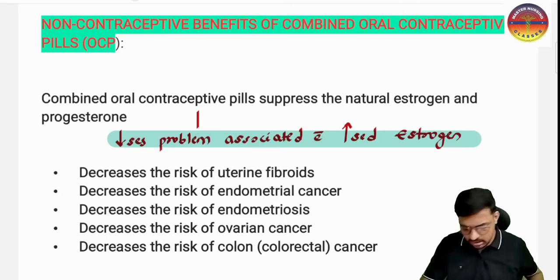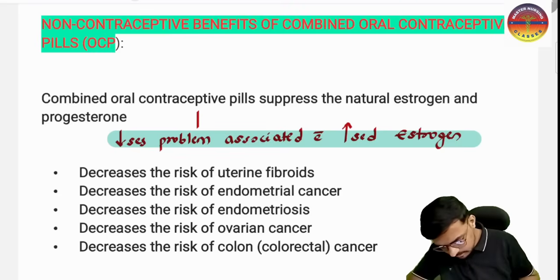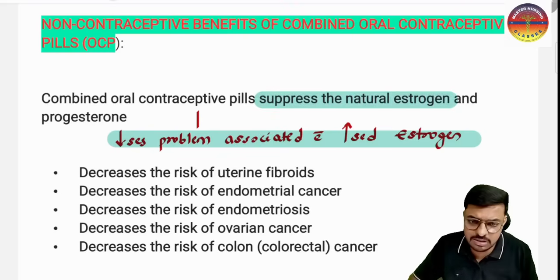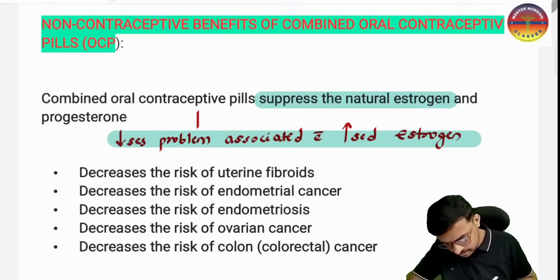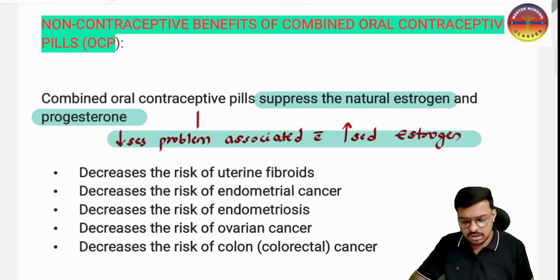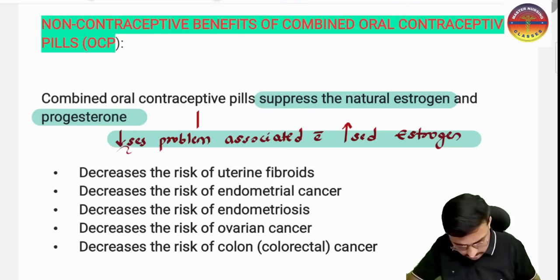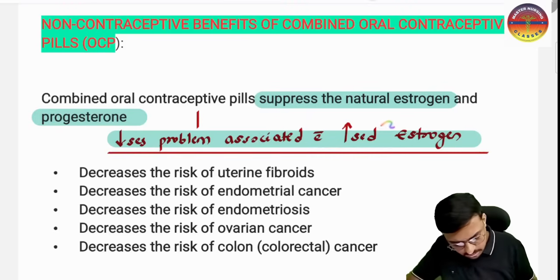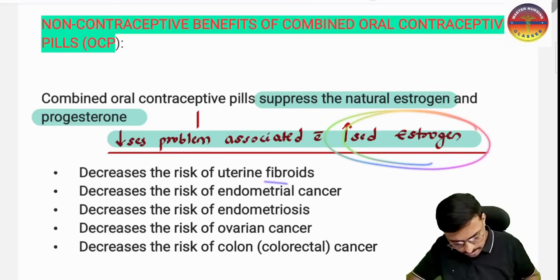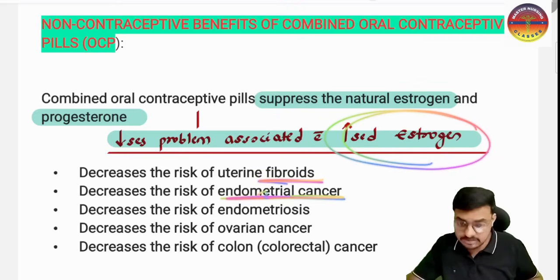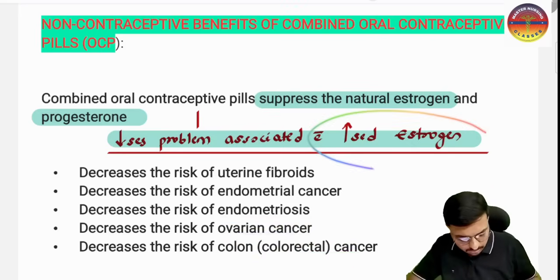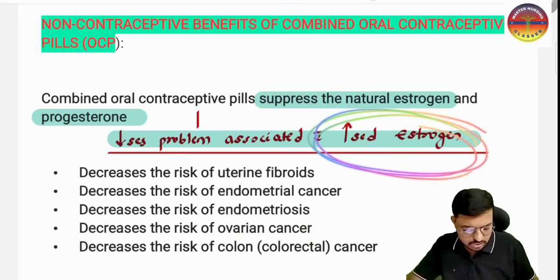So you can understand here, combined oral contraceptive pills will suppress the natural estrogen. It will decrease the natural estrogen, and it will also suppress the natural progesterone. When the estrogen was increased, at that time fibroids were happening, endometrial cancer, endometriosis, ovarian cancer, and colorectal cancer were happening, especially when natural estrogen was increased.